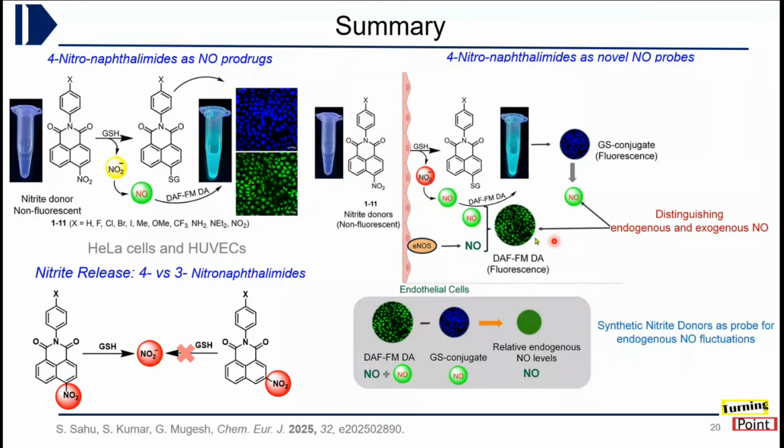When we use the commercial probe, it gives a combined intensity, and you can't distinguish how much NO is coming from the compound and how much from the natural enzyme. Because our side product, which forms after release of nitrite, is also fluorescent, we correlated the fluorescence of this dye intensity and the GS conjugate, and with a mathematical equation we were able to measure the relative amount of NO levels coming from the cells as well as from the compounds.